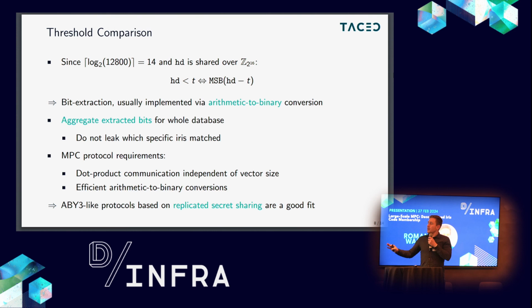So that is basically the whole protocol, and if you want to evaluate this with efficient MPC, what we need is a protocol for the dot product, as on the previous slide, with communication independent of the vector size. There should also be an efficient arithmetic to binary conversion such that we can evaluate this threshold comparison efficiently. And replicated protocols like ABY3 are very efficient for this use case because they fulfill both of these requirements.